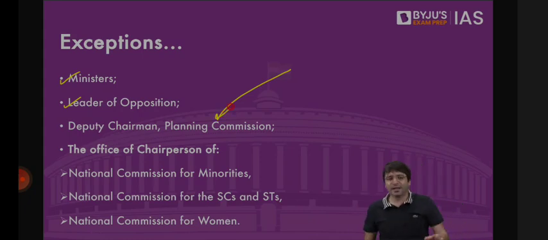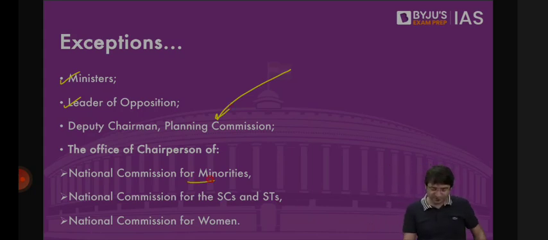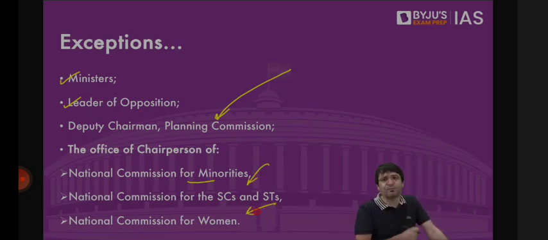Similarly, a member of the parliament today can be appointed as the chairperson of the National Commission for Minorities. Although it is a post, office of profit under the executive, you will not be disqualified. Chairperson of the National Commission for SCs, chairperson of the National Commission for STs, chairperson of the National Commission for Women. Even if a legislator is appointed to these posts, you will not be disqualified. Why? Because these offices are under the exemption list.